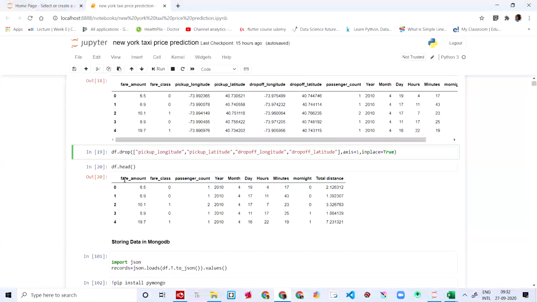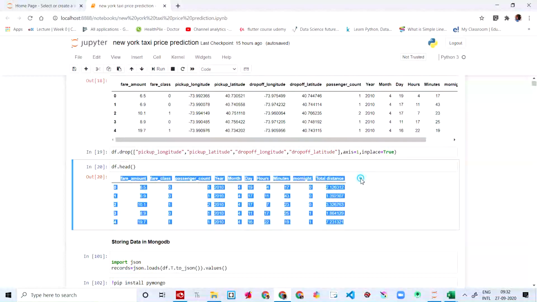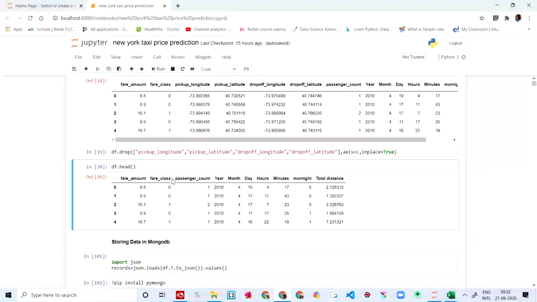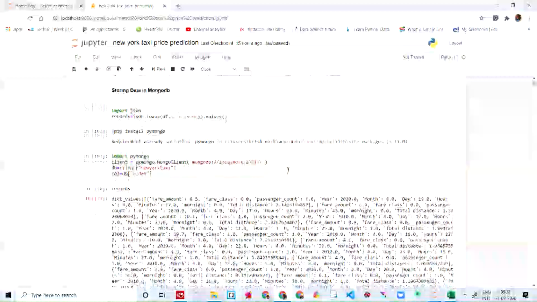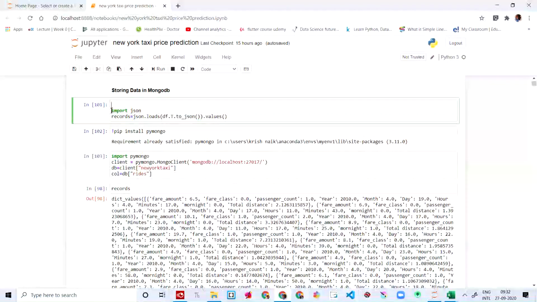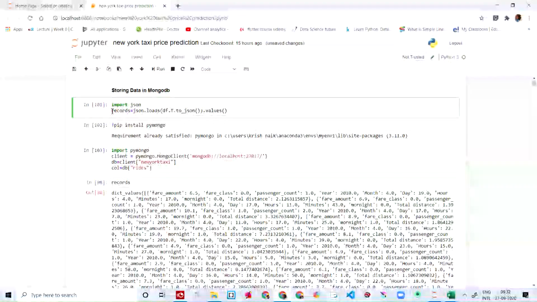Now you can see the head over here: fare amount, fare class, passenger count, year, month, day, hours, minute, morning, total distance. You got the total distance, so we are deleting the pickup longitude, pickup latitude and all. And then we are going to import JSON. We are going to store the record in JSON format.